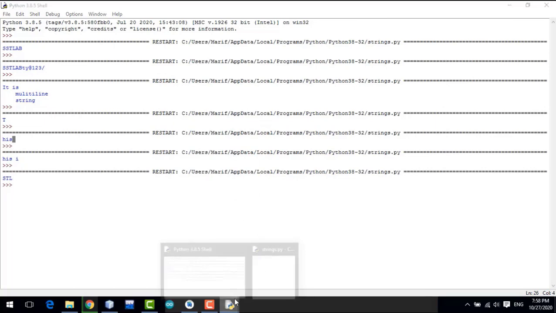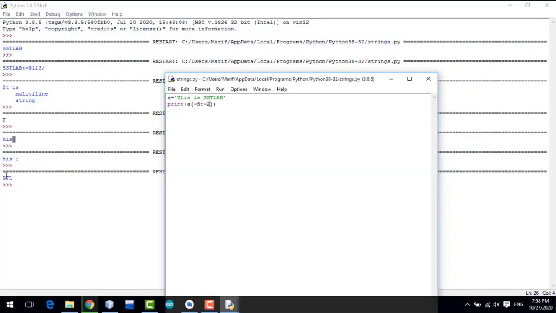Okay, so here you can see that it is printed STL, part of this. So minus 5 means that it is started from the S and then printed T, then L. So here you can also use the address range in the minus. This is the range from the starting point and the ending point. So address of the L is minus 2. Address of the T is minus 3, minus 4, minus 5.